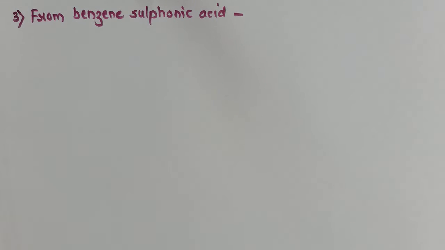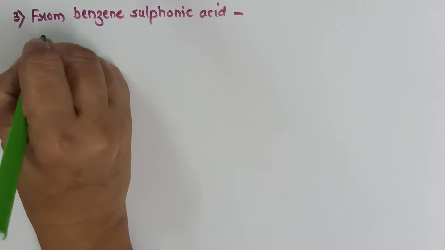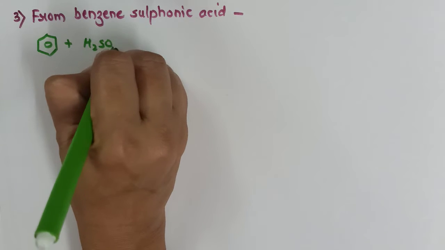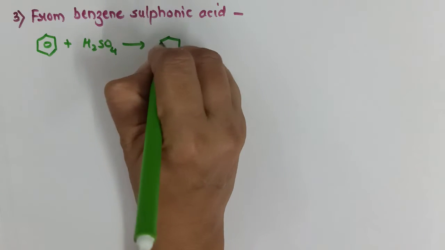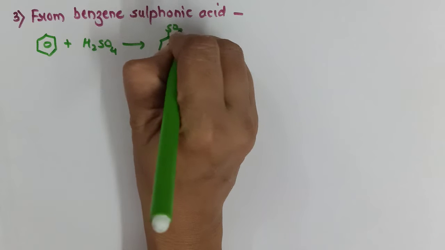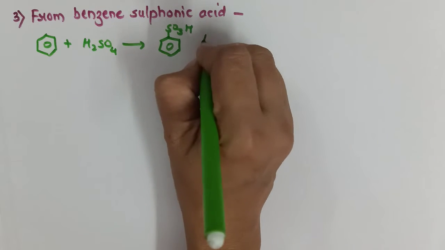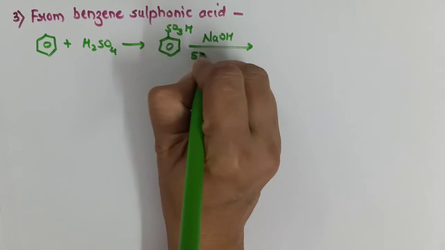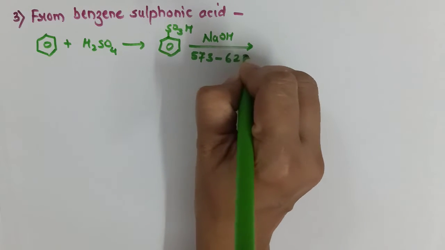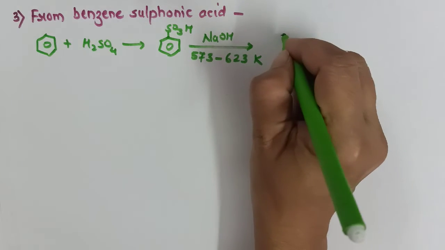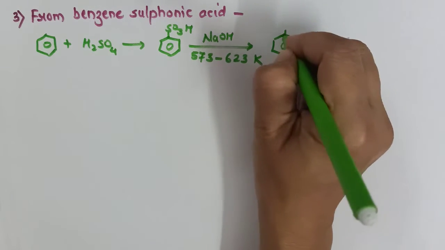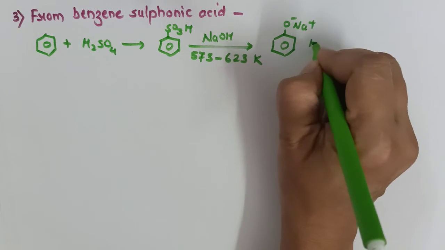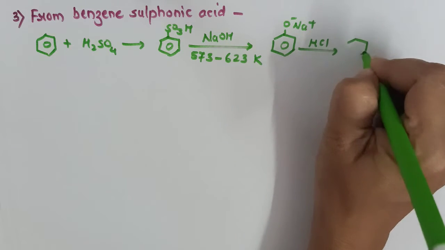The next method of preparation is from benzene sulfonic acid. Benzene, when treated with H2SO4, first gives benzene sulfonic acid. When it is hydrolyzed using sodium hydroxide at 573 to 623 Kelvin, we get sodium phenoxide, and its further hydrolysis gives us phenol.